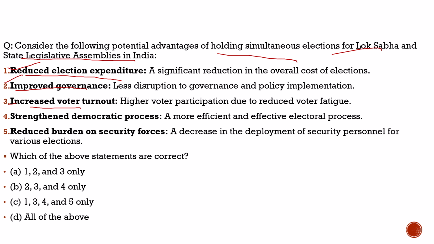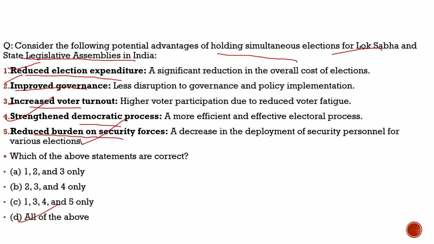Fourth, strengthened democratic process, a more efficient and effective electoral process, 100% correct. Fifth, reduced burden on security forces, a decrease in the deployment of security personnel for various elections, 100% correct. So with respect to this question, all the statements are correct, and the correct option is option D, which is all of the above. So these are the advantages associated with conducting simultaneous elections.